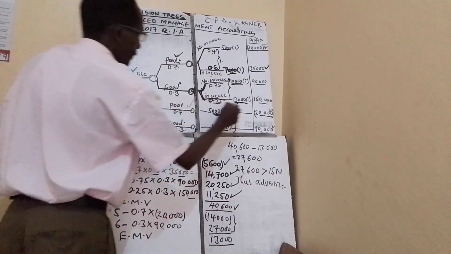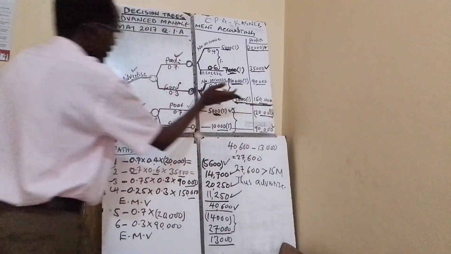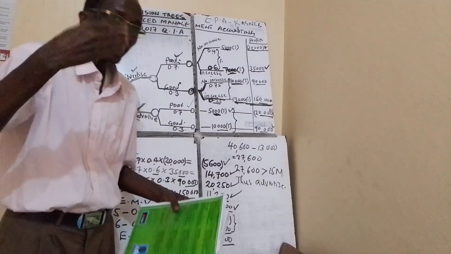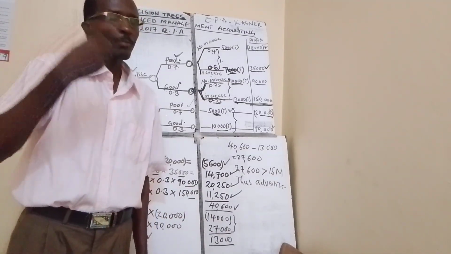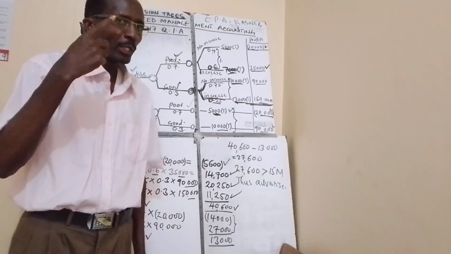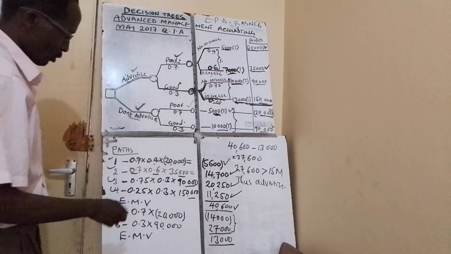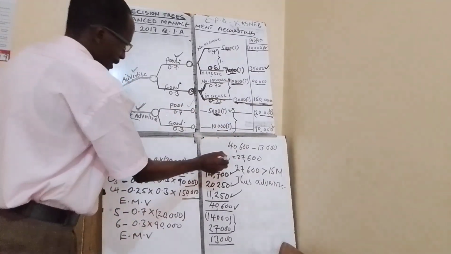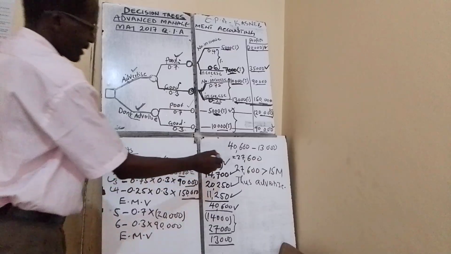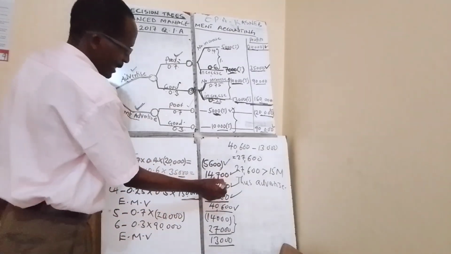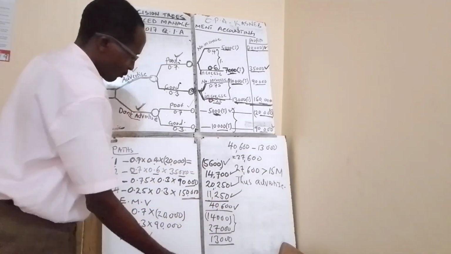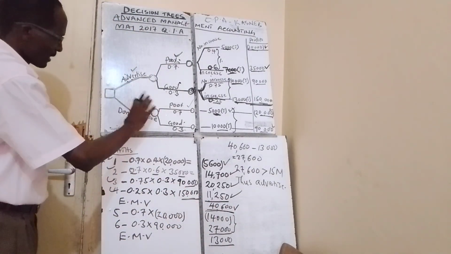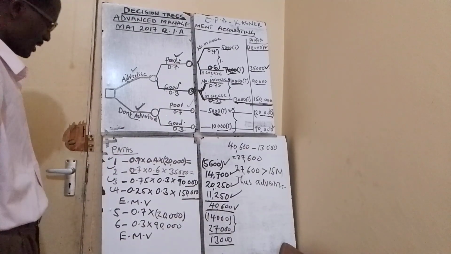So up to here, that is to do with when we advertise. What is the total expected monetary value when we advertise? Sum up those four items. The first is negative, it was a loss: negative 5,600 plus 14,700 plus 20,250 plus 11,250, you get 40,600. Then, what is the expected monetary value if you don't advertise?